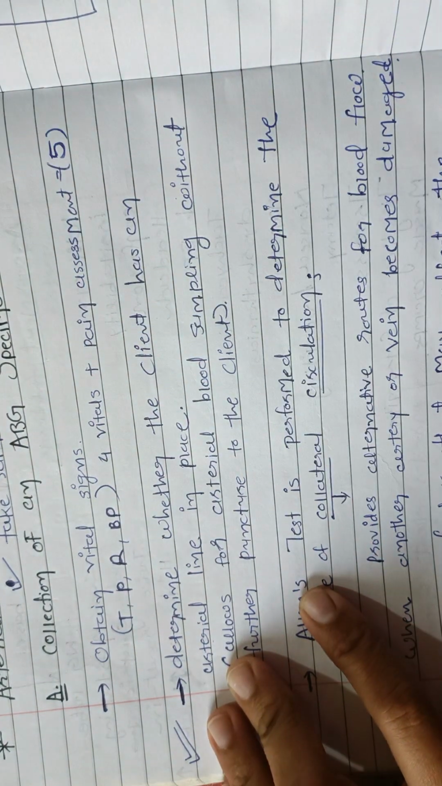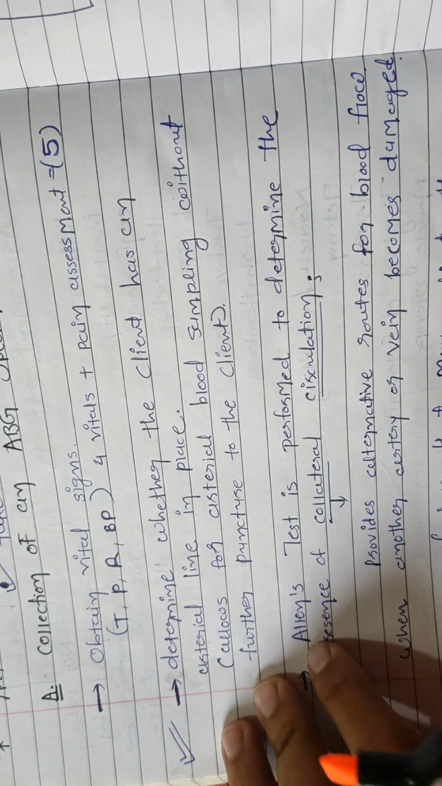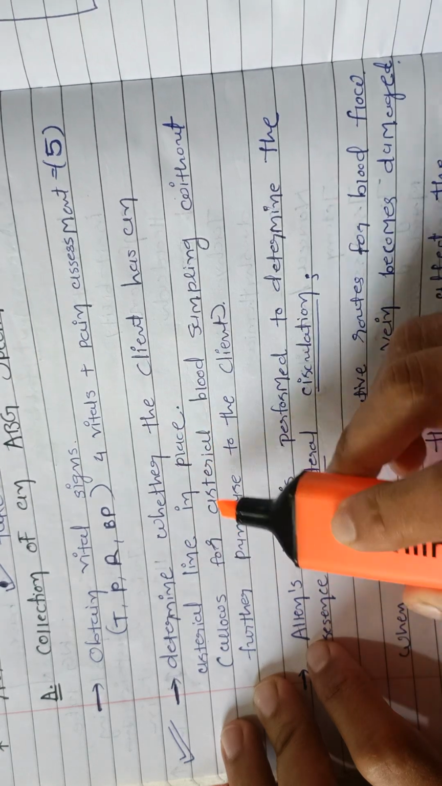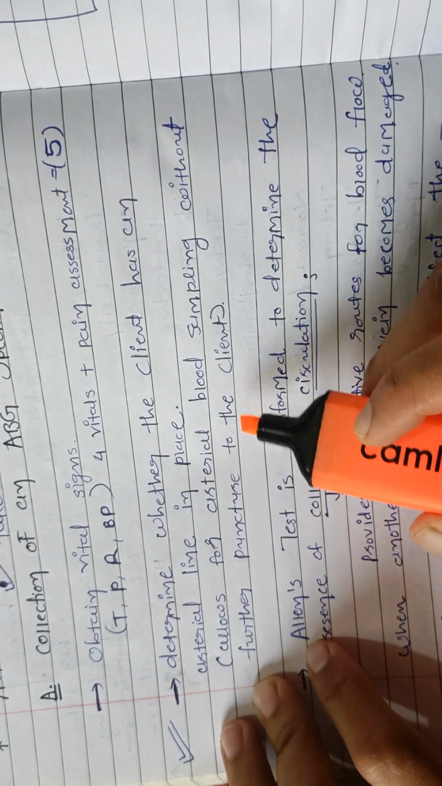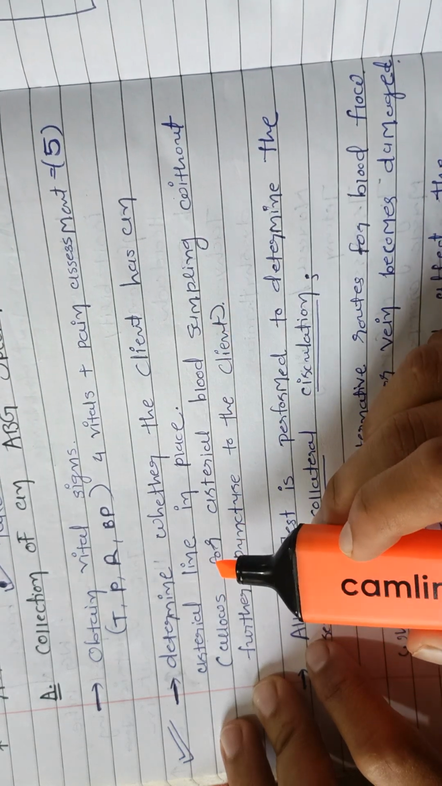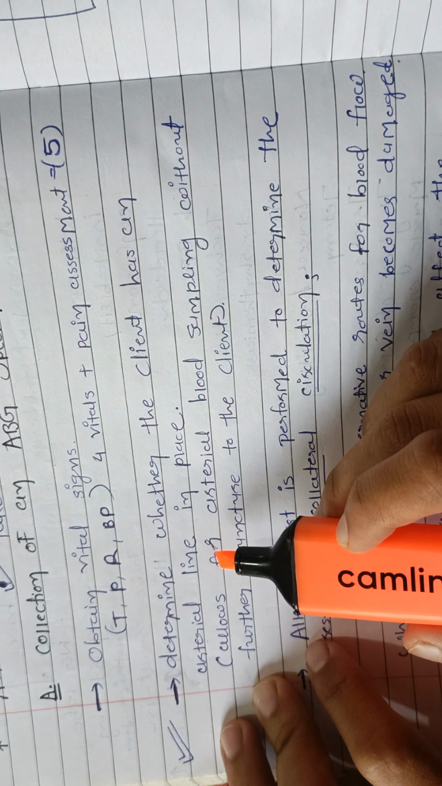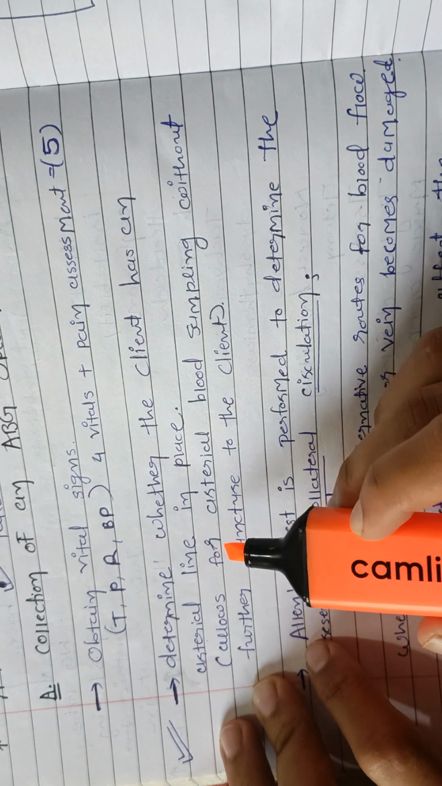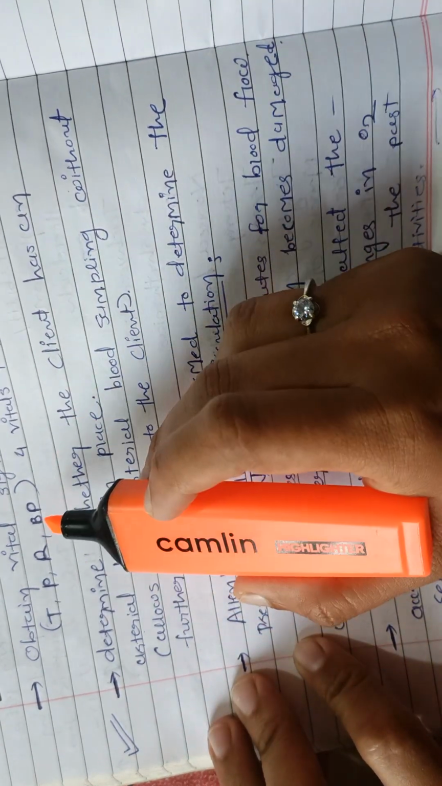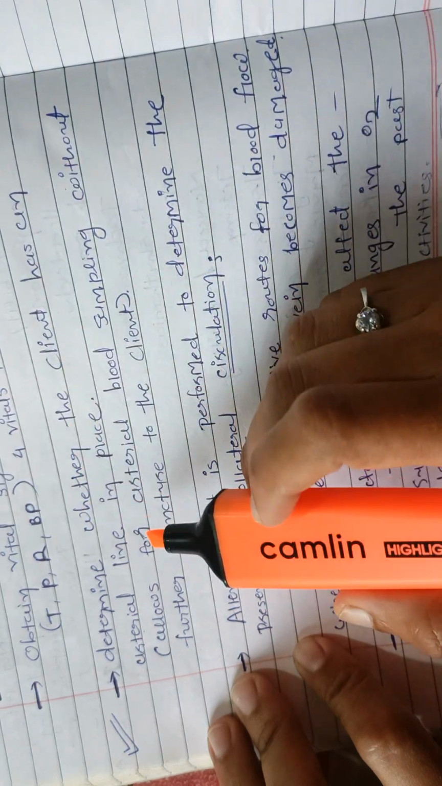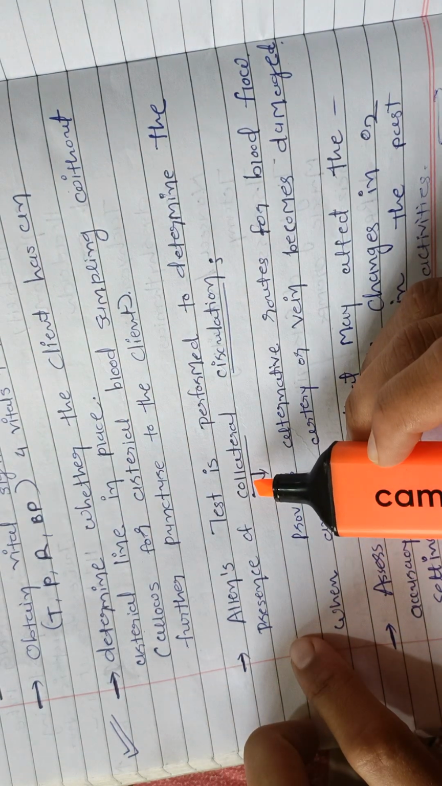Then determine whether the client has an arterial line in place. Determine that the arterial line is in place. Then allow for arterial blood sampling without further puncture to the client. If an arterial line is present and it is patent, then you do not have to puncture another site for taking arterial blood. So first vital signs, then determine arterial line, then third one Allen test.